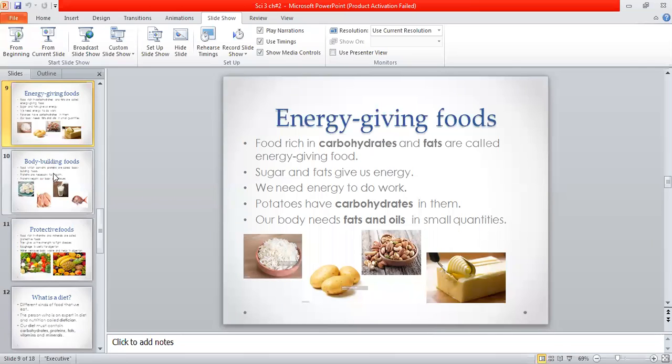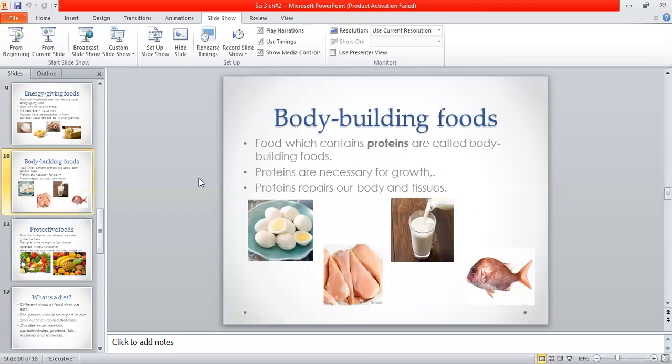Next is body building food. So what are the body building foods? Foods which contain proteins. Protein is also a basic component of our nutrients. Foods which contain proteins are called body building foods, which help in growth. So proteins are necessary for our growth. They repair our body and tissues.